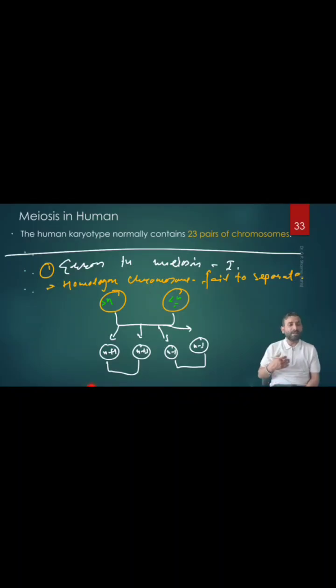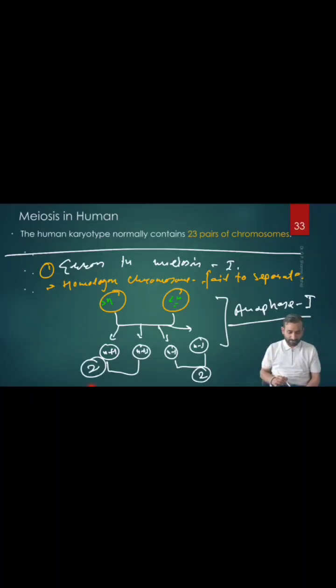In which stage of meiosis 1? The anaphase stage. That means non-disjunction occurs in anaphase 1 of meiosis 1. The final result will be what? 2 gametes of n plus 1 and 2 gametes of n minus 1. Actually, it should be n, right?